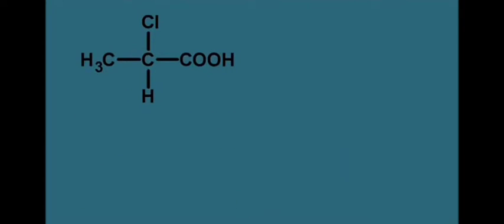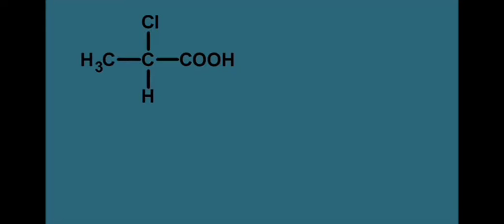Now let us take another structure. Here the carbon is attached to four different groups. You can observe that chlorine, COOH, CH3 and hydrogen. So this carbon is the chiral carbon or asymmetric carbon. Since the chiral carbon is present, this can show optical activity and it can form enantiomers.